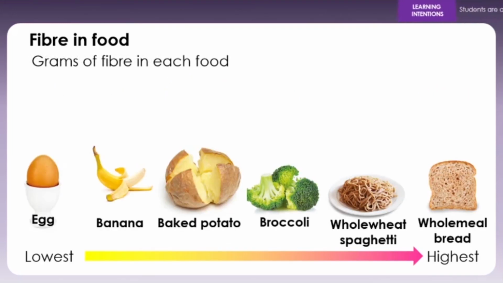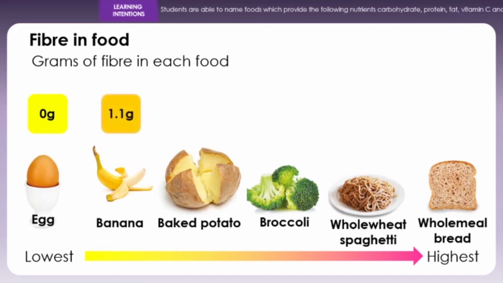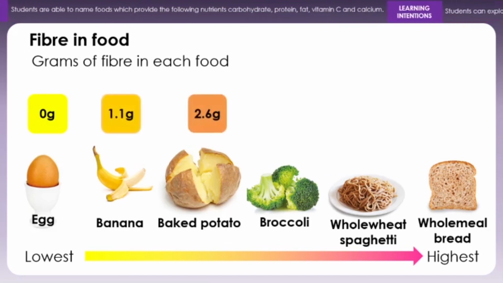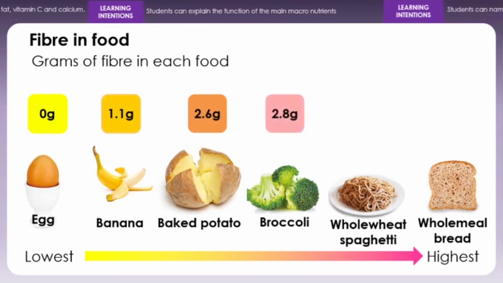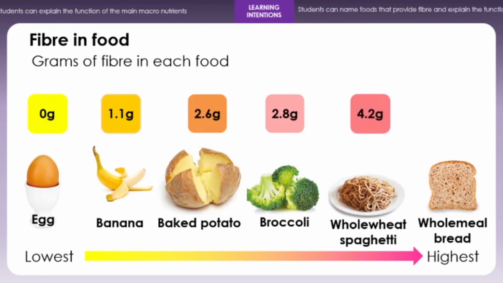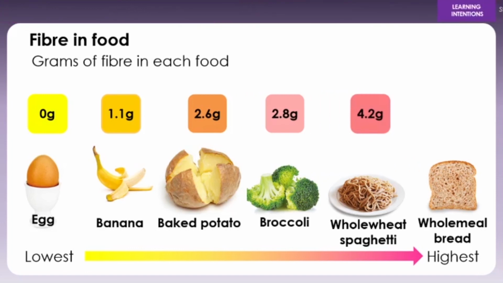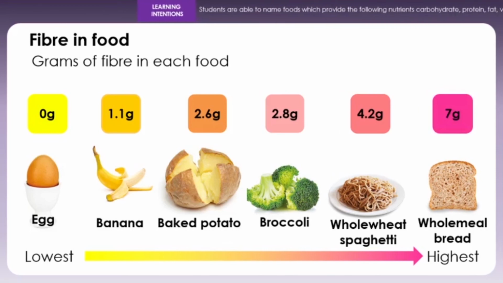So there was 0 grams of fibre in the egg. There's 1.1 grams in banana. There's 2.6 grams in baked potatoes. There's 2.8 grams in broccoli. There's 4.2 grams of fibre in whole wheat spaghetti. And then there's 7 grams of fibre in a slice of wholemeal bread.